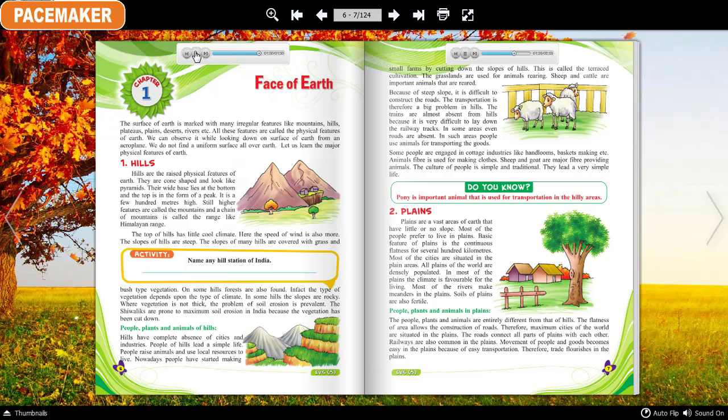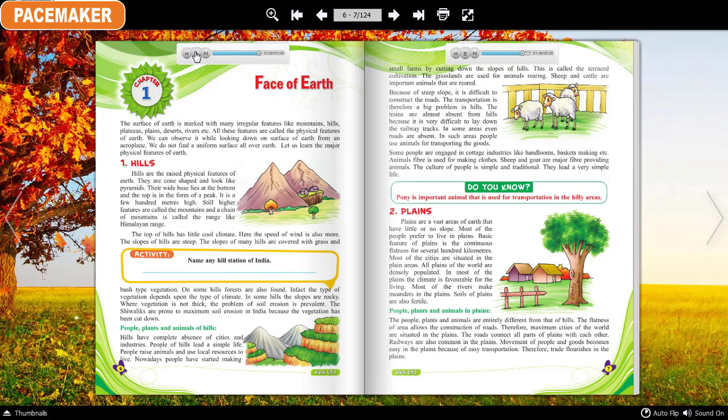Most of the rivers make meanders in the plains. Soils of plains are also fertile. People, plants and animals in plains. The people, plants and animals are entirely different from those of hills. The flatness of the area allows the construction of roads. Therefore, maximum cities of the world are situated in the plains.